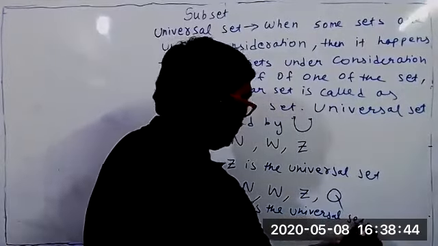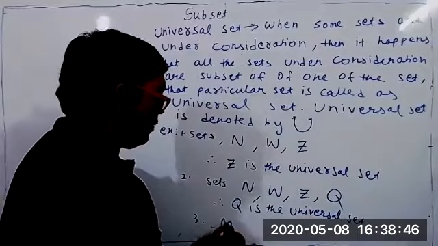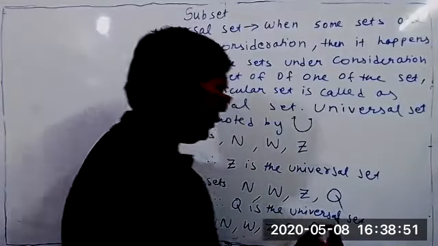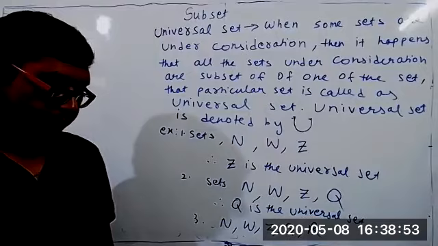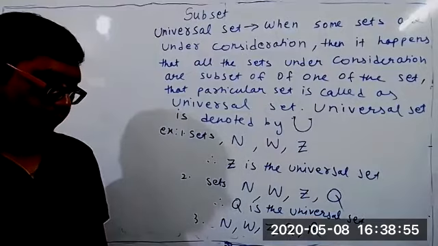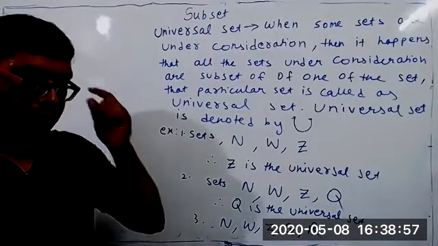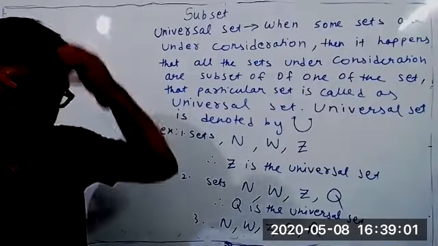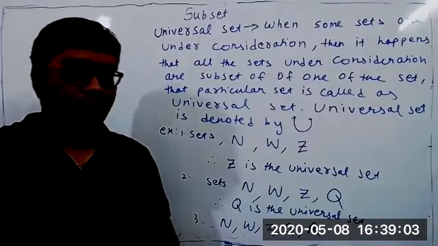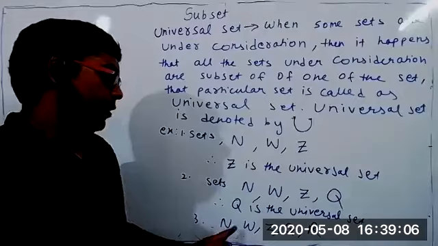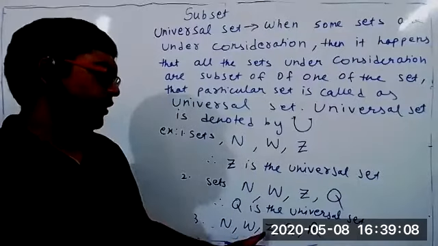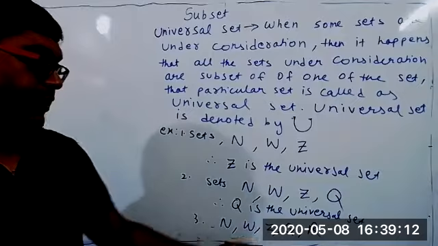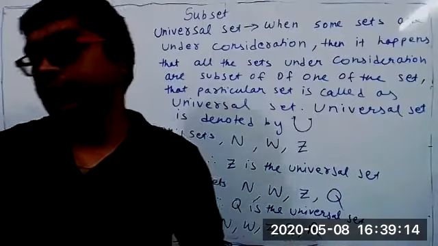Suppose we are now discussing natural numbers, whole numbers, integers, rational numbers, and real numbers. Then who is the universal set? Real numbers. I think you know what a real number is now. Obviously all natural numbers are real numbers, all whole numbers are real numbers, all integers are real numbers, and all rational numbers are real numbers. So the real number set is a superset, and all other sets are subsets of it. So the real number set is the universal set.